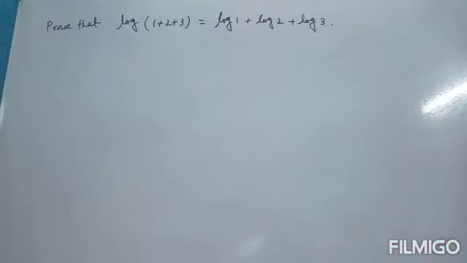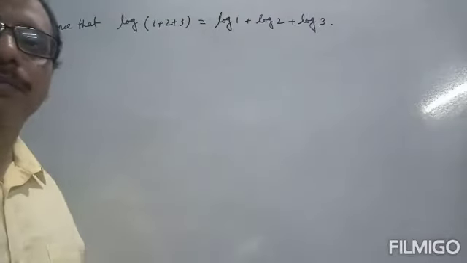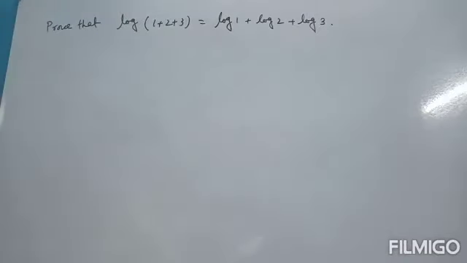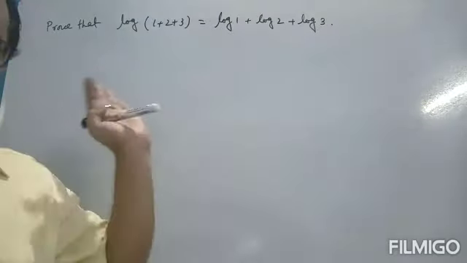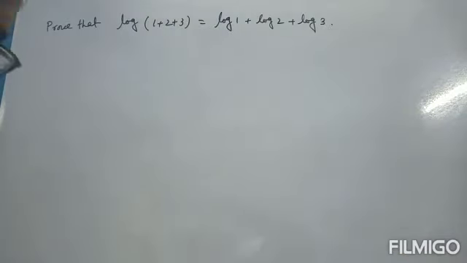Prove that log(1 + 2 + 3) is equal to log 1 + log 2 + log 3. Here the base is not given. For algebra, if the base is not given, then we take the base as 10. It is a convention throughout algebra. Clear? Now we have to prove this.